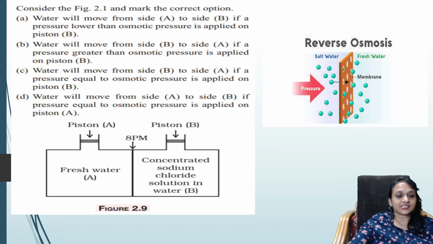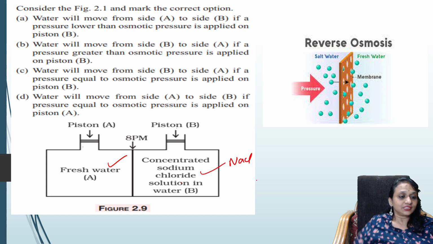All right. Let us see the next question. A very big diagram is given to us. Let's see the osmosis question. Consider the following figure 2.1 and mark the correct option. So you have a beaker. On one side there's a piston and you have fresh water. On the other side you have a piston again and you have solute. Sodium chloride is the solute. Now what will happen? Observe carefully, students. Which one is the correct option?